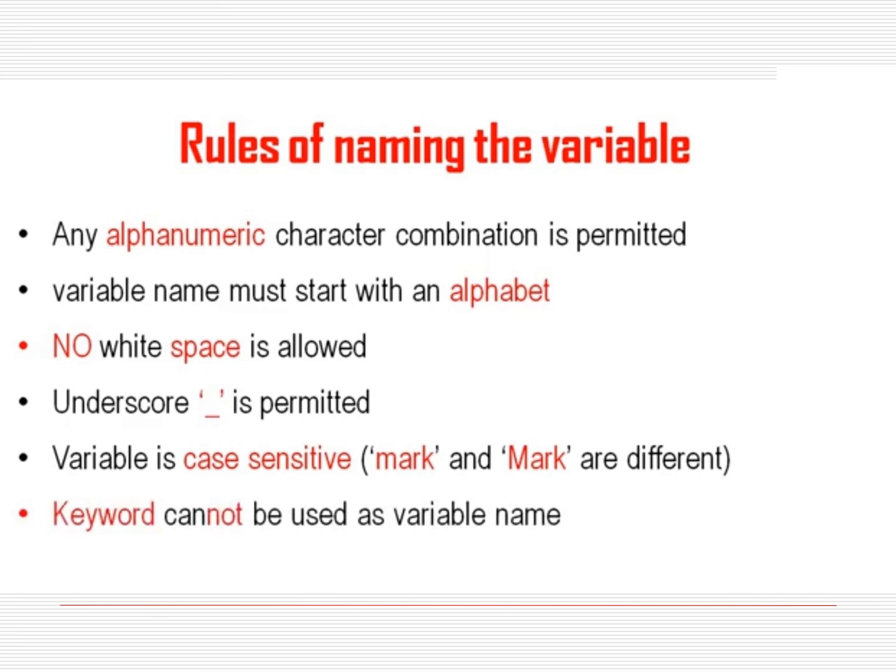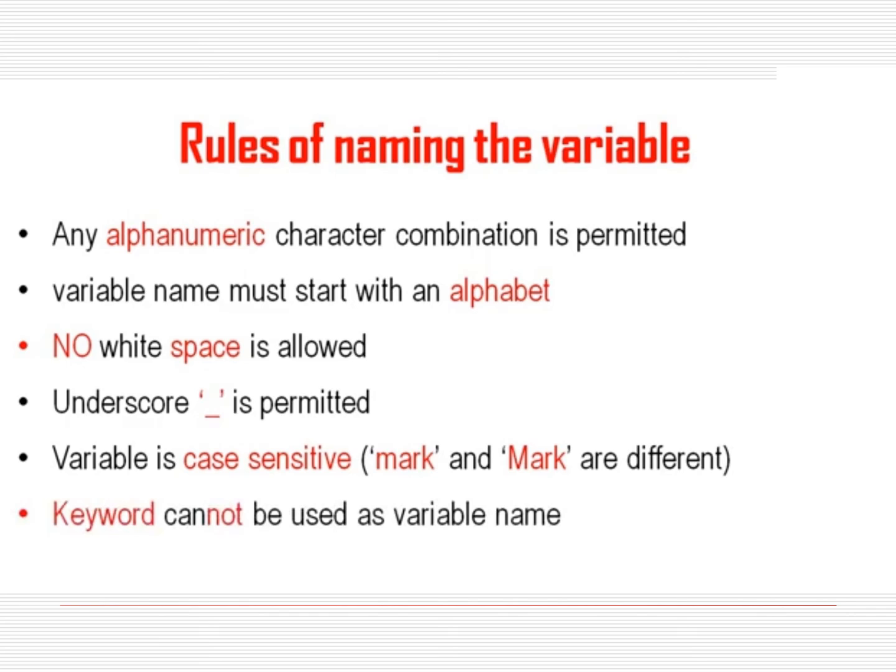No white space is allowed, underscore is permitted, and the variable is case sensitive. If we define it in uppercase or lowercase, it should be called later in the same case. Python itself is a case sensitive language, and variable names are also case sensitive. These are the rules for naming a variable.